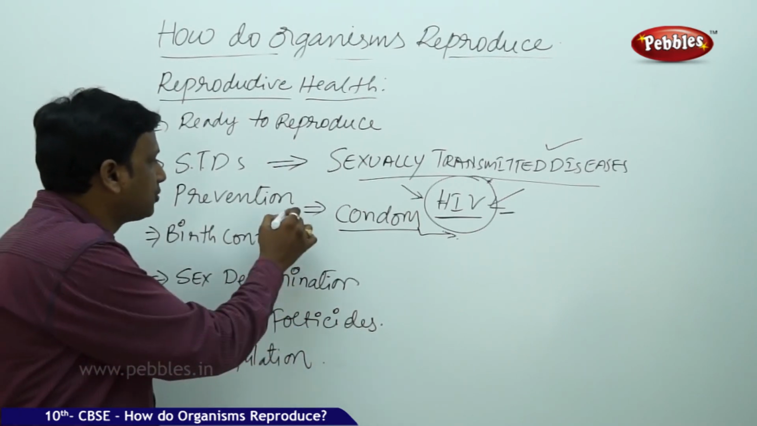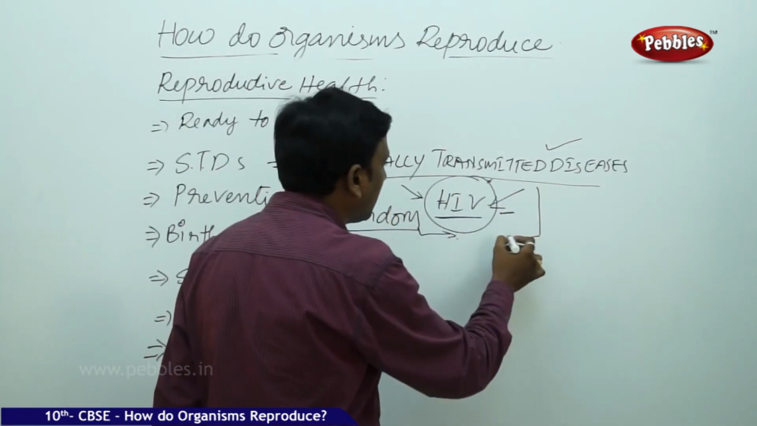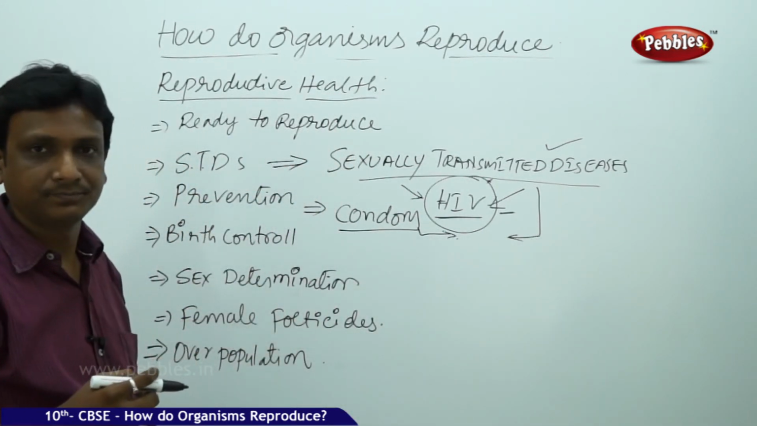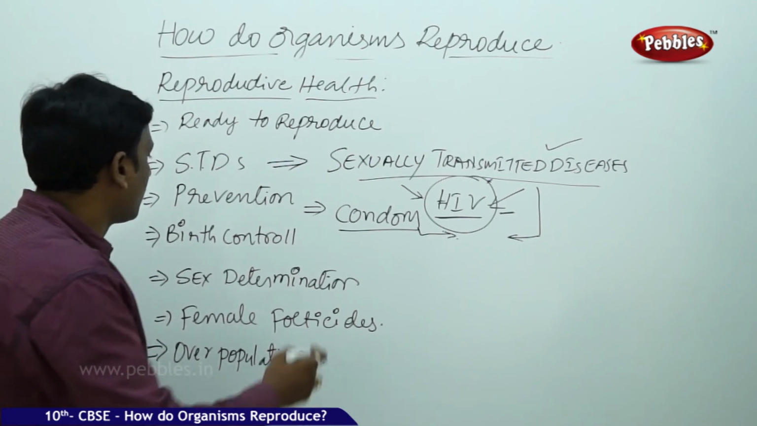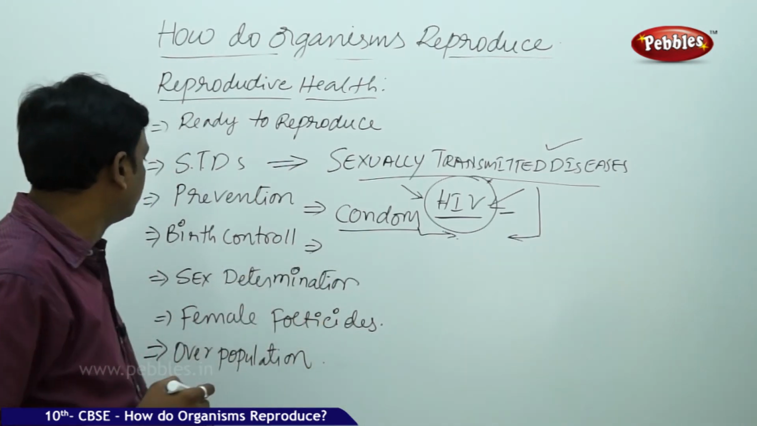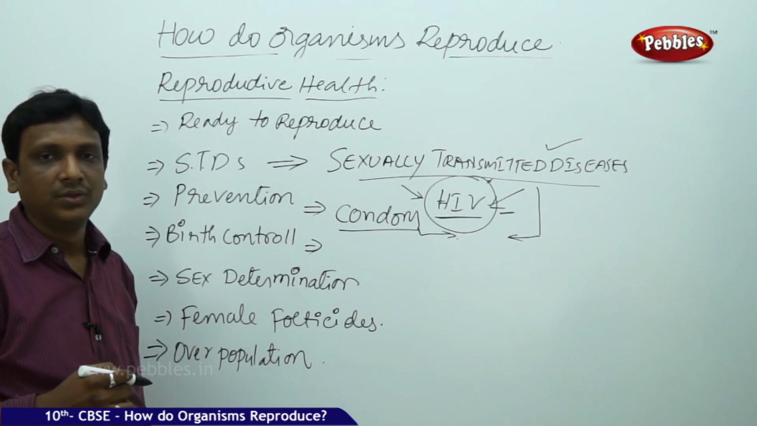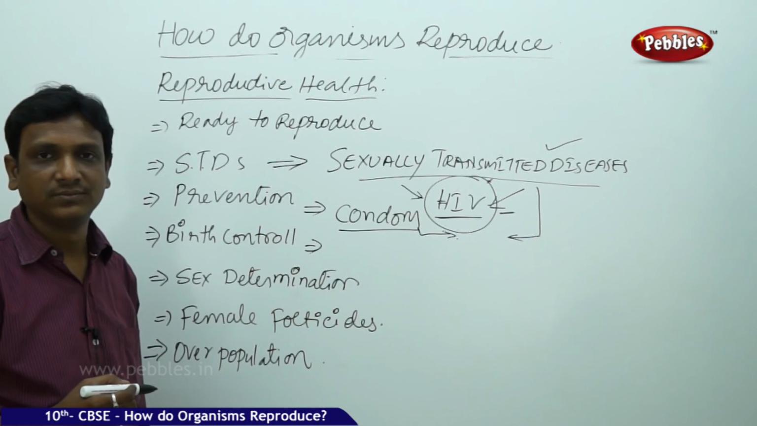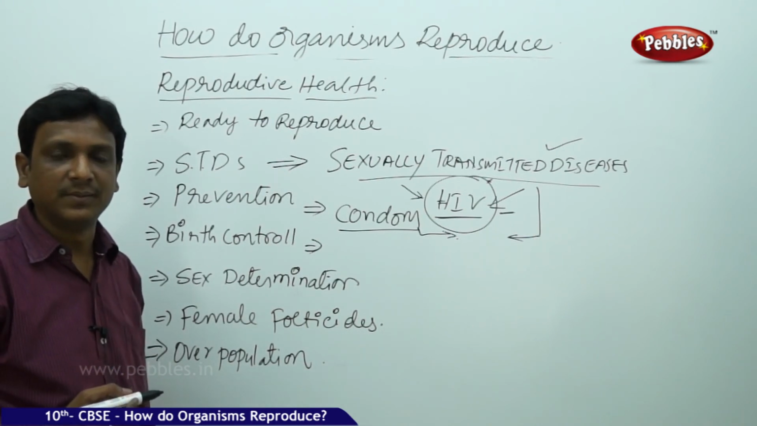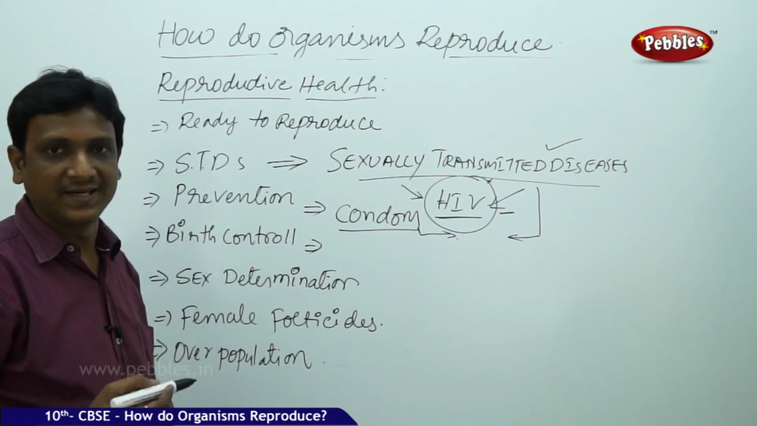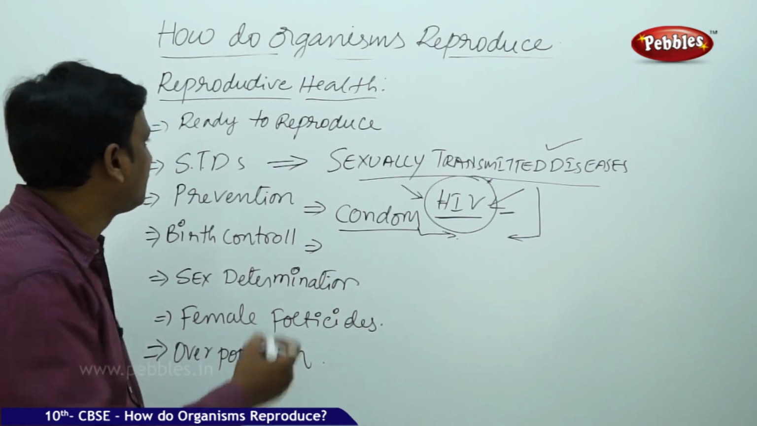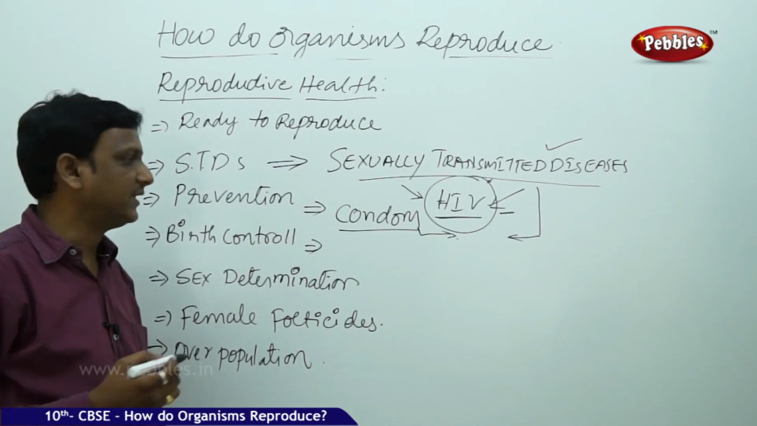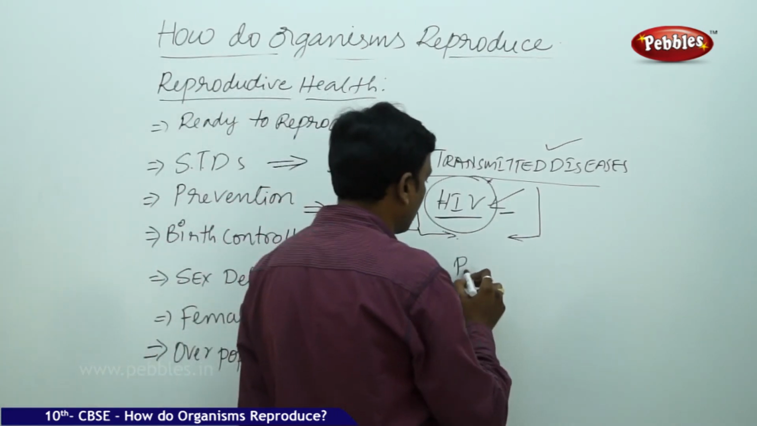So in this way, prevention of these sexually transmitted diseases can be done by using physical barriers like condoms. And the next thing, birth control. If you participate in a sexual act, sexual intercourse with another person, there is a chance of pregnancy. Before, we discussed that the male gamete fuses with the female gamete. So there is a chance of pregnancy.